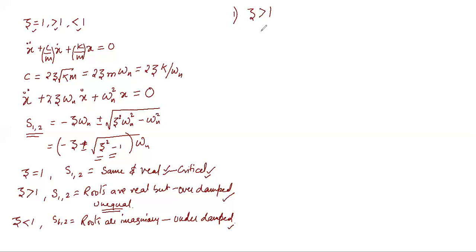If I write the roots of the equation as s1 and s2, then it is written as minus zeta plus minus under root zeta square minus 1, into omega n.